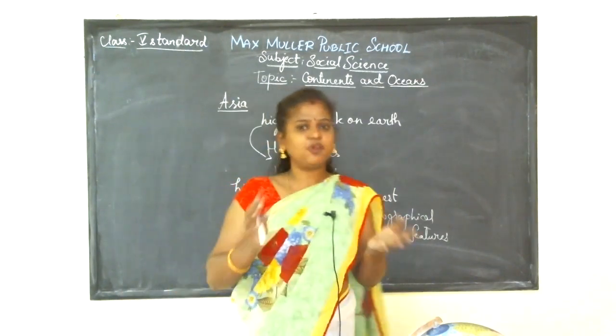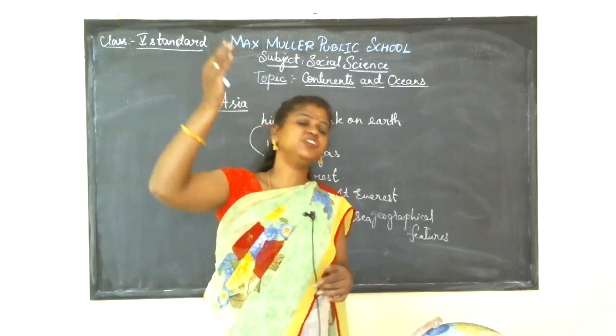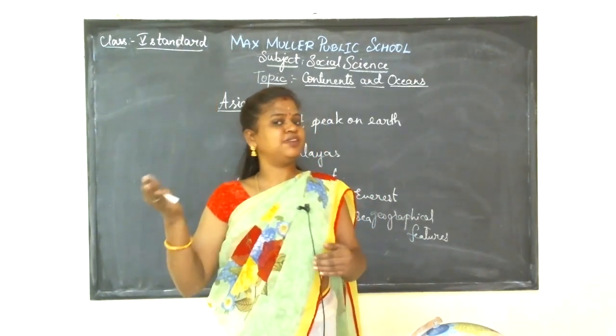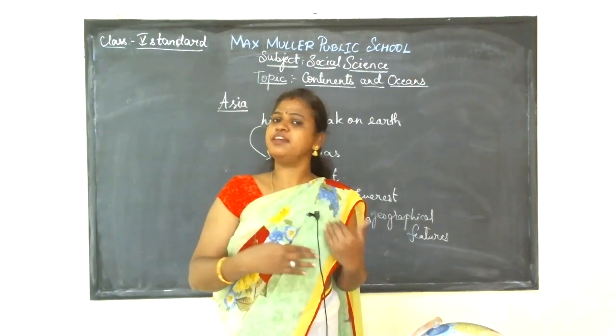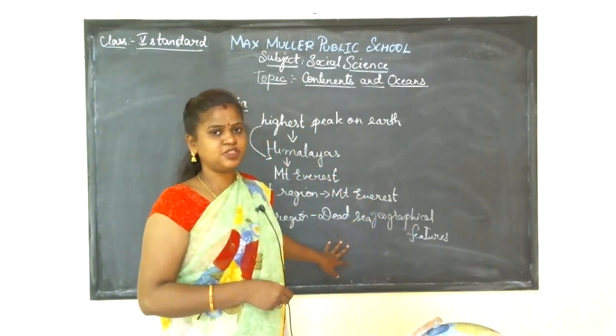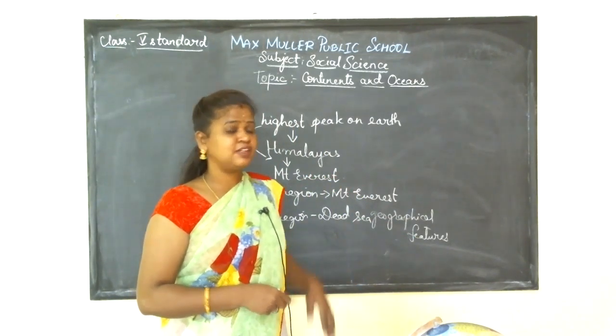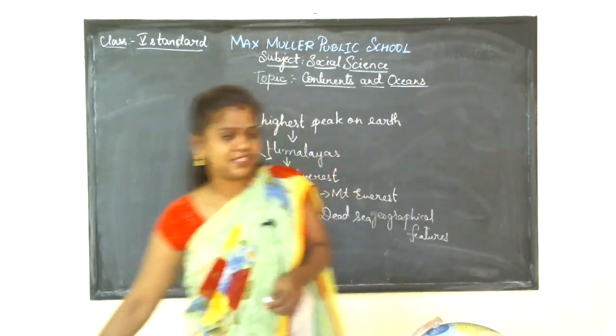So these are the 2 points located in Asia. The highest region in Asia is Mount Everest, and the lowest region in Asia is the Red Sea. These are the 2 regions found in Asia.